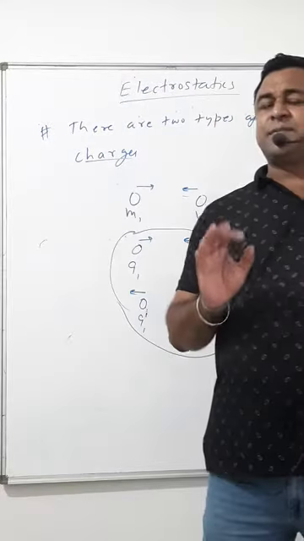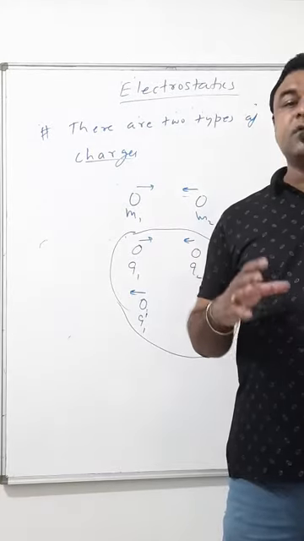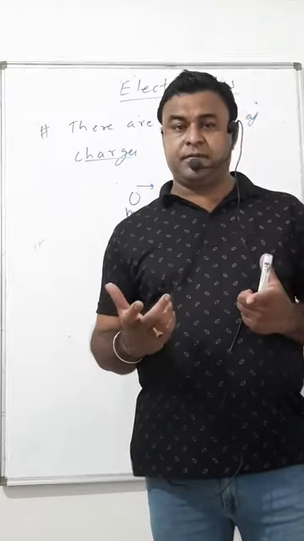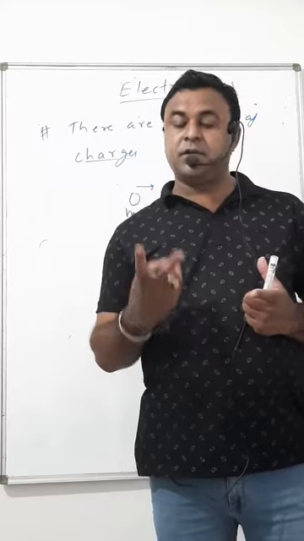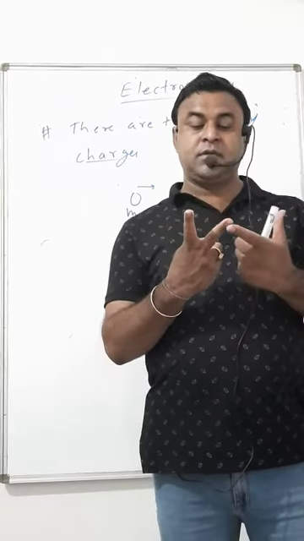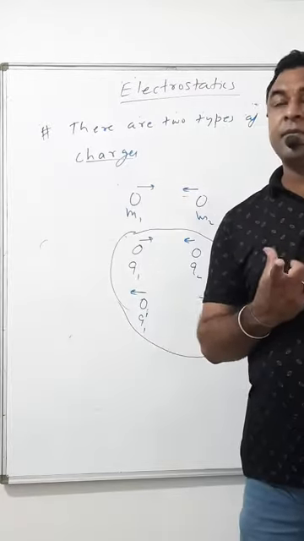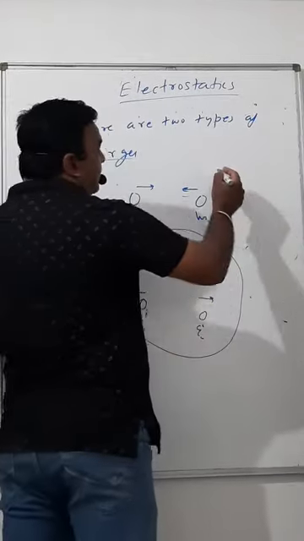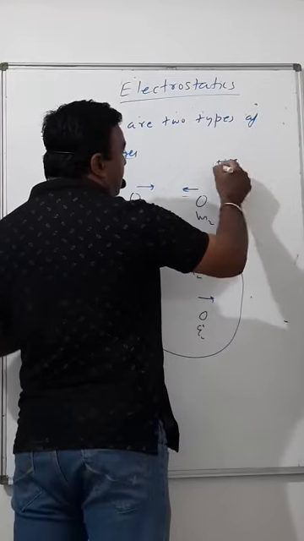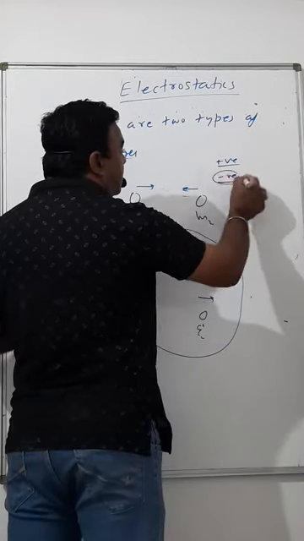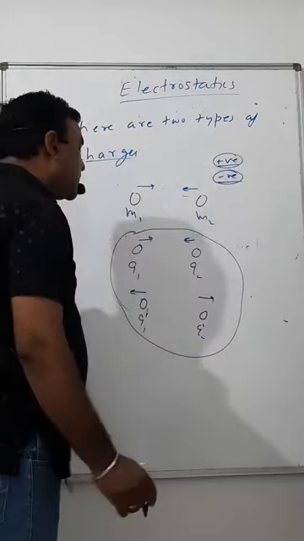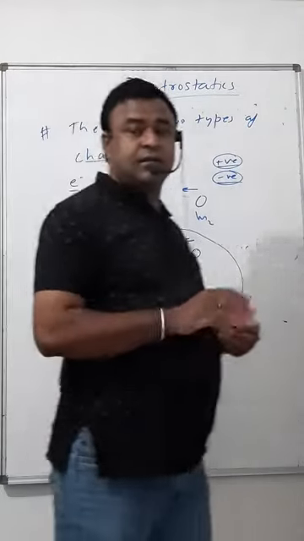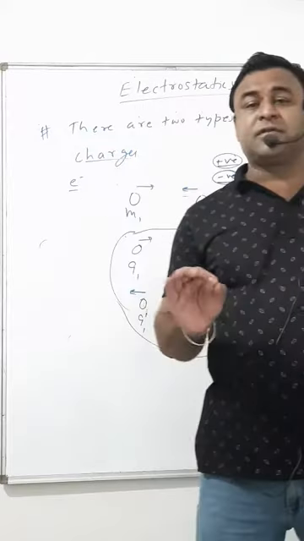And the best possible way adopted to define this nature: charge has two types. So scientists used these two terms, positive and negative. It is not like an electron has some negative sign printed on it or a proton has some positive sign printed on it.